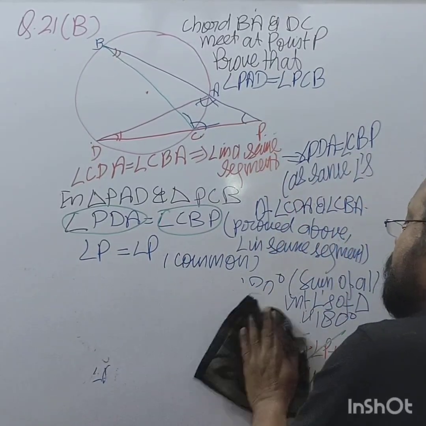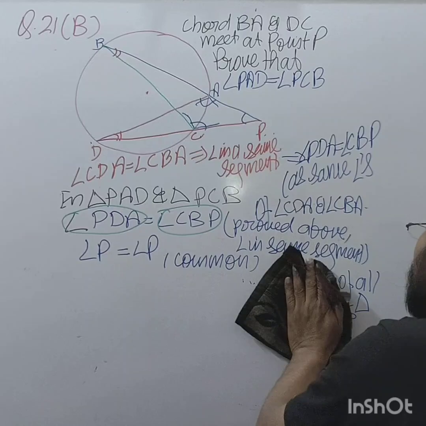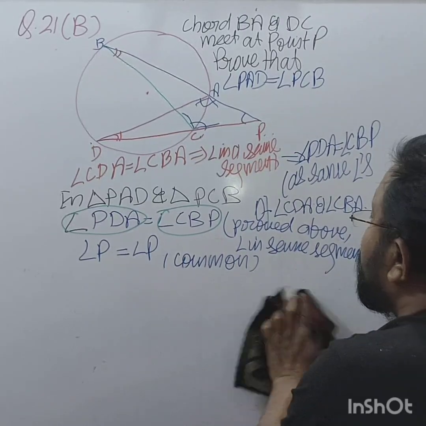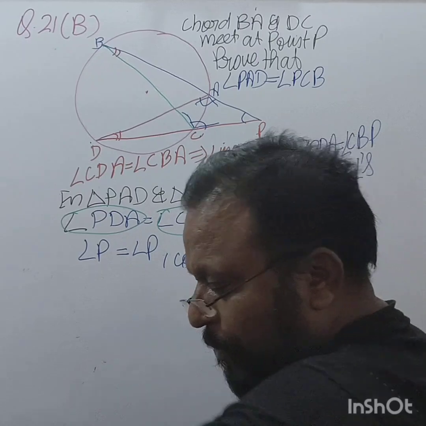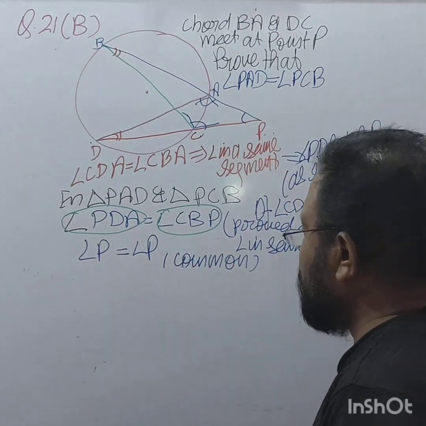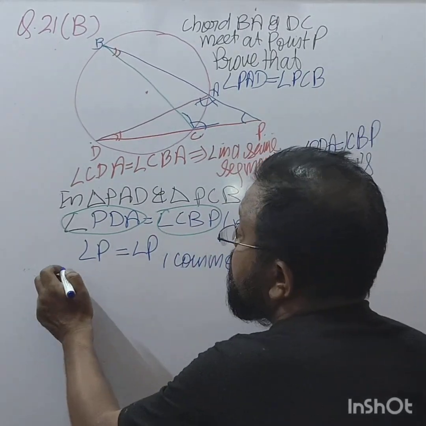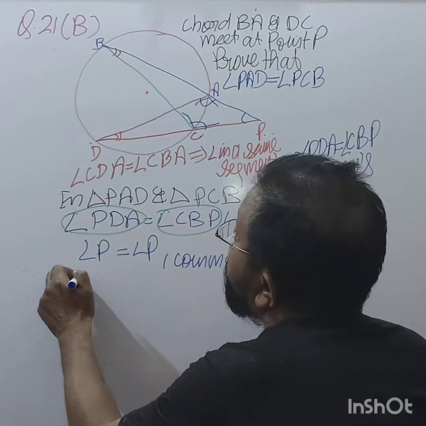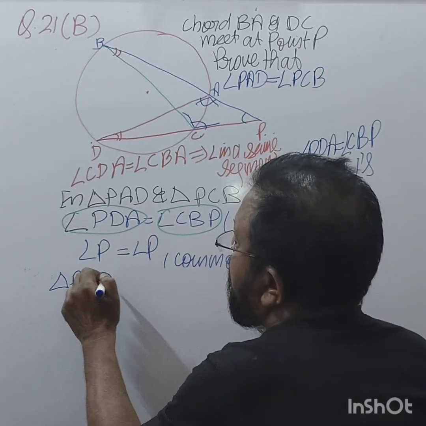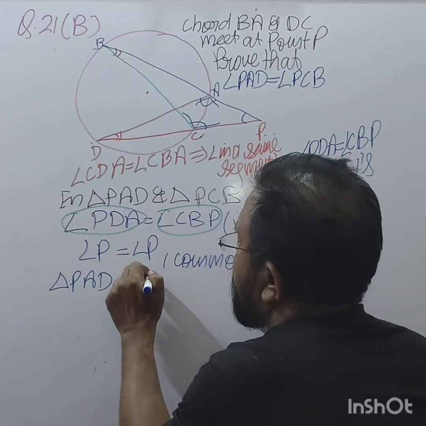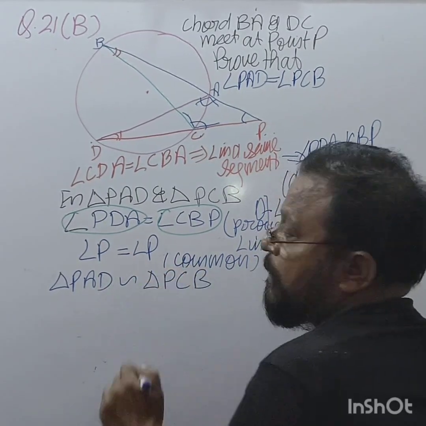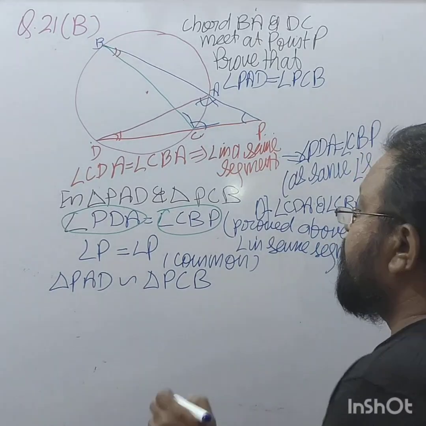Now we need the similarity we have proved. So by this they are common. So we can say that triangle PAD is similar to triangle PCB, right?